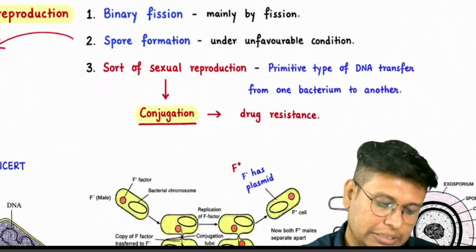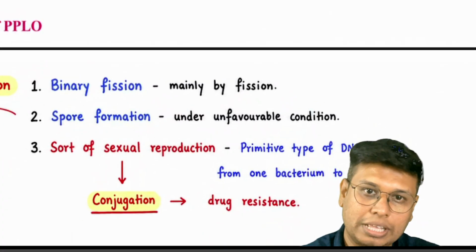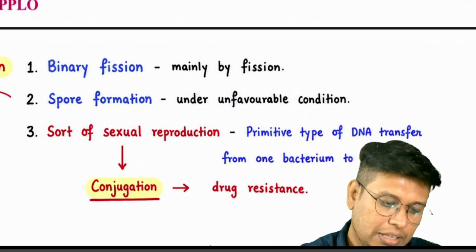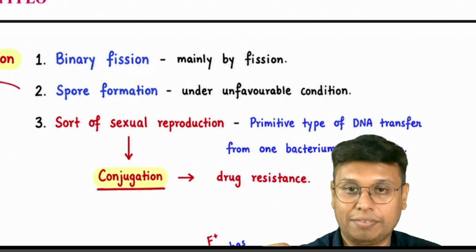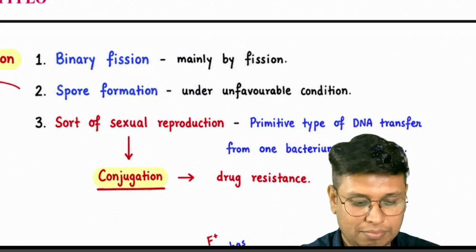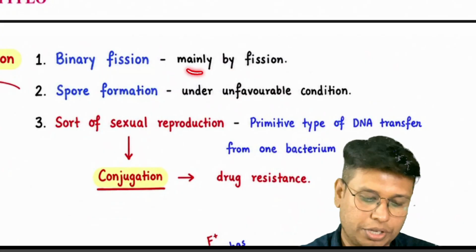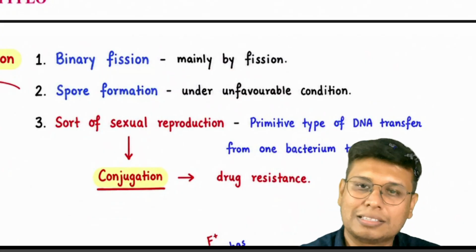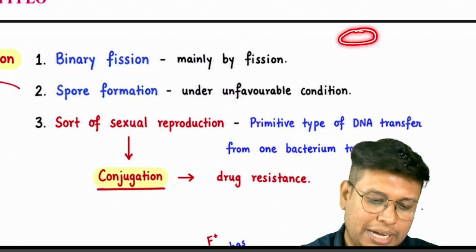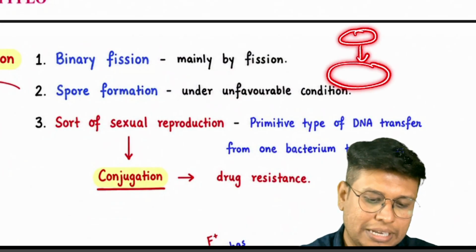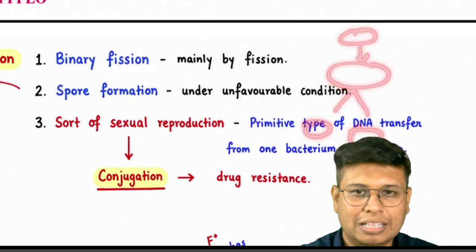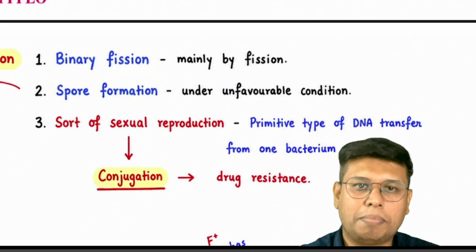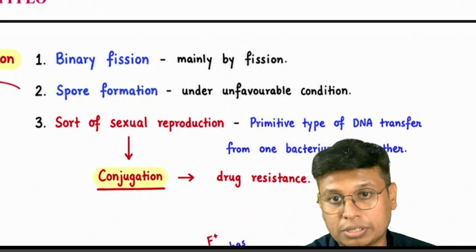So again, in bacterial reproduction, what they ask is binary fission. Binary fission is the main way of reproduction in bacteria. Bacteria grows its cell size, then divides into two cells. Pretty simple. It is called binary fission. Binary means two, fission means breaking down.